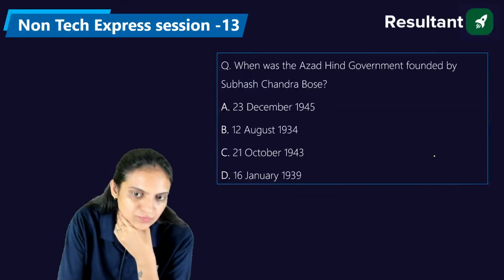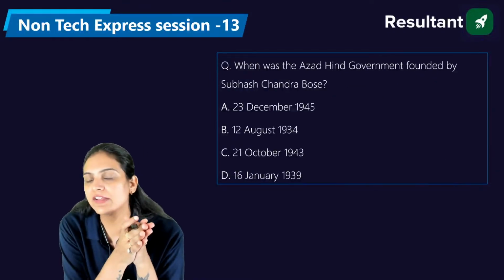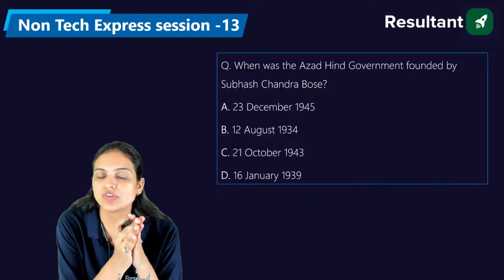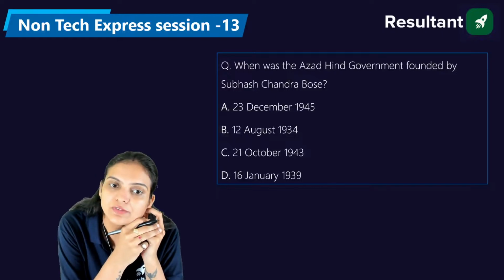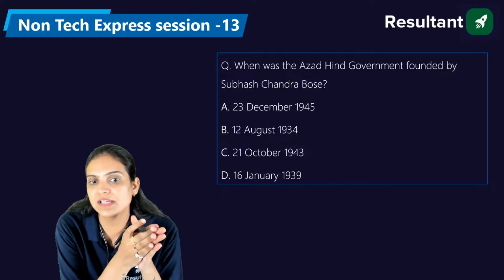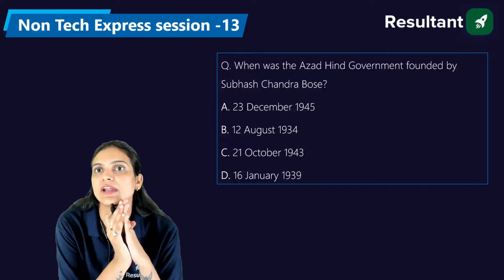Okay. Now, when was the Azad Hind government founded by Subhash Chandra Bose? It was 23rd of December 1945, 12th of August 1934, 21st of October 1943, or 16th of January 1939. What is the right answer?